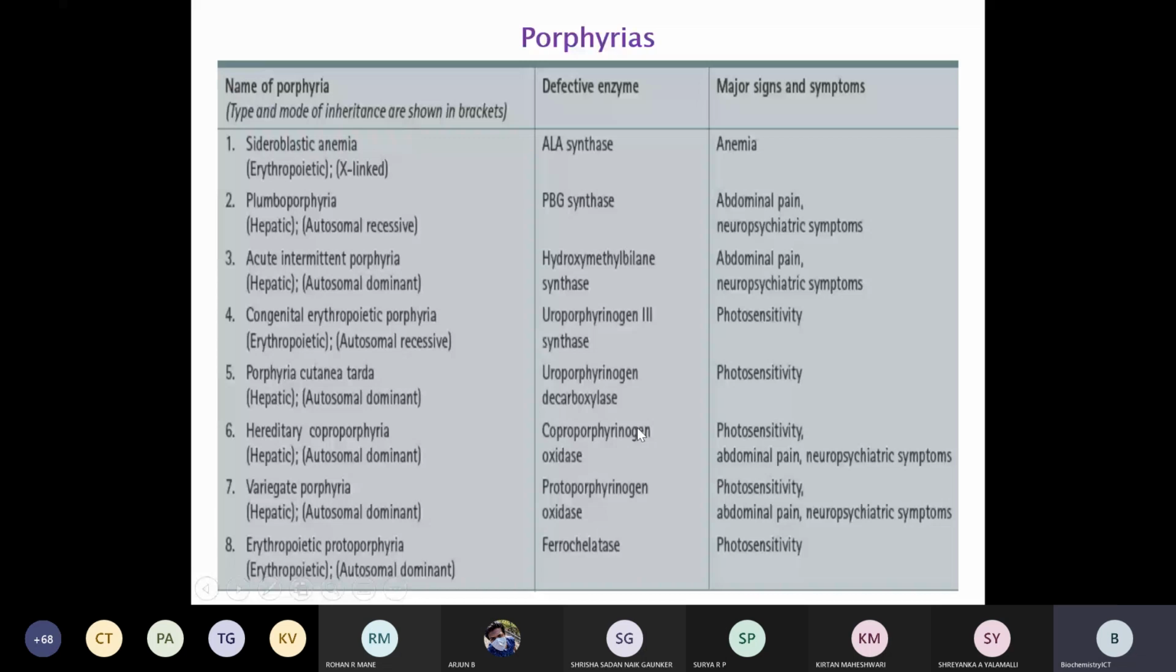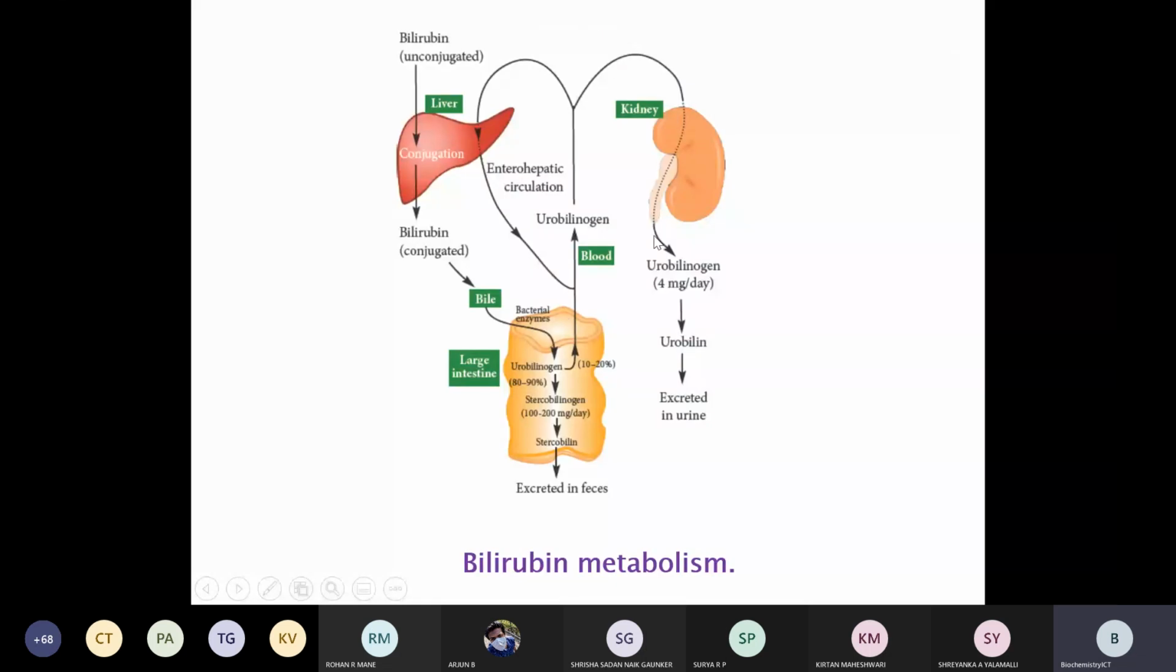And then the bilirubin metabolism overall, how it takes place. So bilirubin, how it is conjugated so that it can be excreted through urine as well as through feces. Unconjugated bilirubin is conjugated in the liver, then it enters through the blood to the kidney, where urobilinogen and urobilin are excreted in urine, while in the intestine, by bacterial enzymes, it is converted into stercobilin so that it can be excreted in the feces. So this is the brief summary.